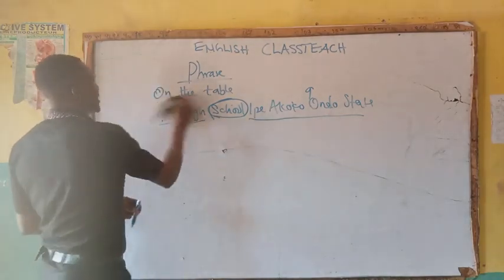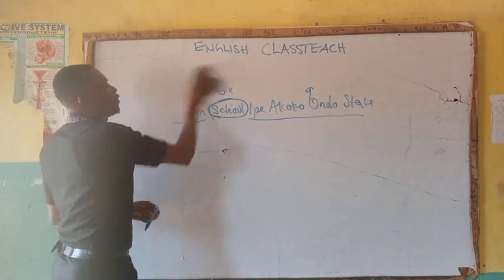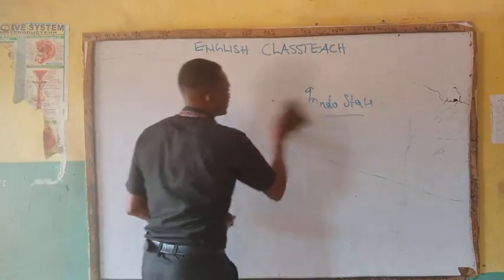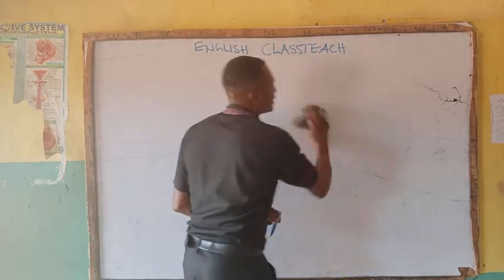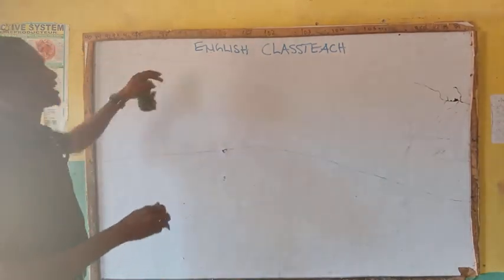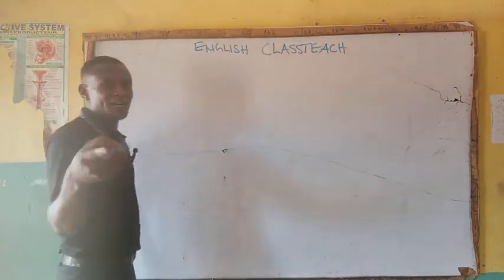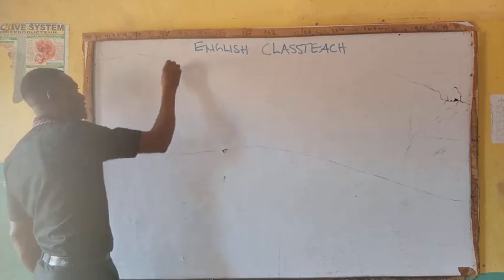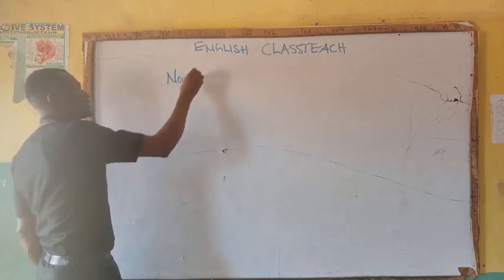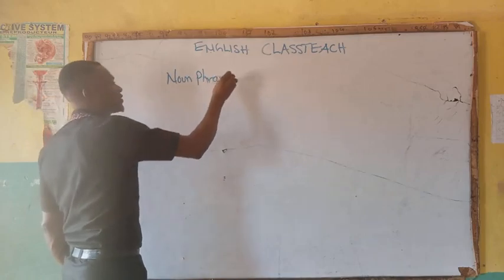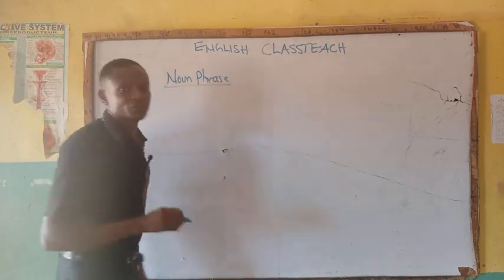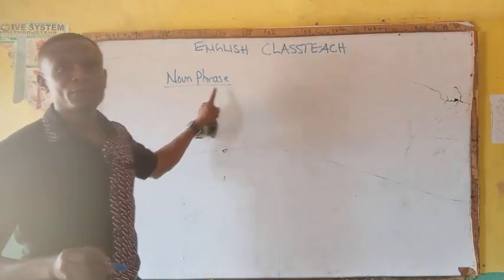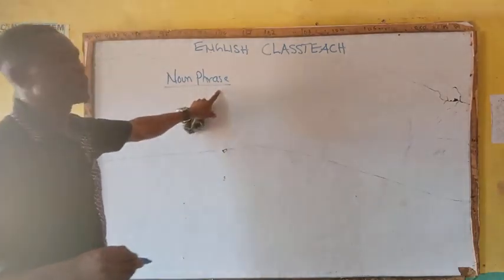So this group of words is referred to as a phrase. Now, let's look at the types before we look at the elements. We are talking about the types, for example the noun phrase. I made mention of it yesterday, and I said we have the noun phrase. We'll be taking them one after the other. Number one, we are considering the noun phrase. What is a noun phrase?